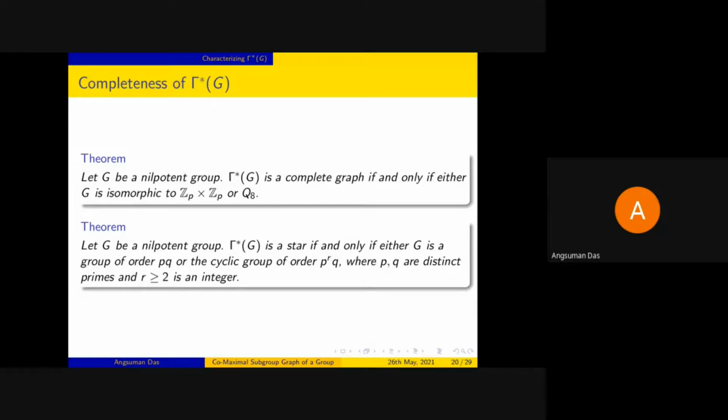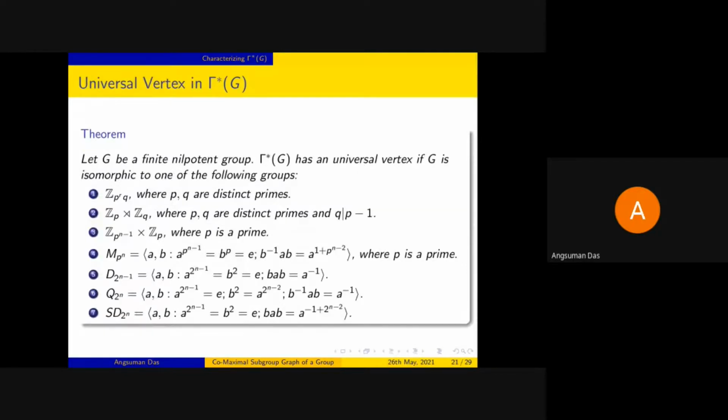And finally, when gamma star G has a universal vertex, then we have the following options. There are these 7 classes of groups, out of which some are abelian and some are non-abelian. But the only thing to be noted here is that for all these characterizations of gamma star G, we have taken G to be a nilpotent group. Why are we forced to take this?